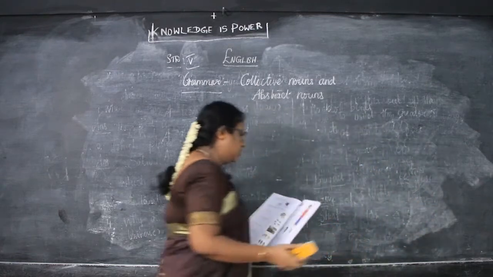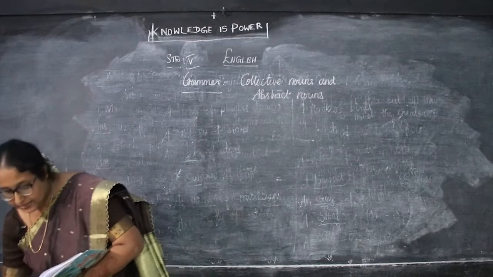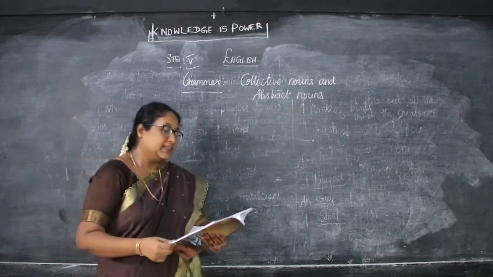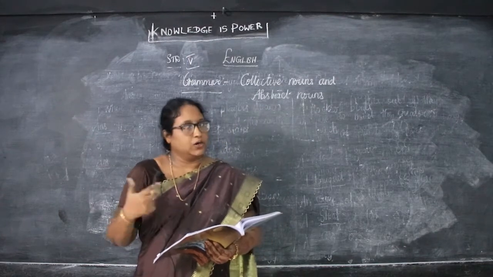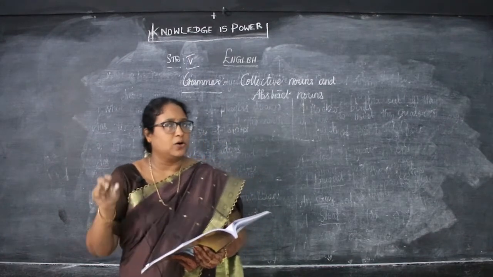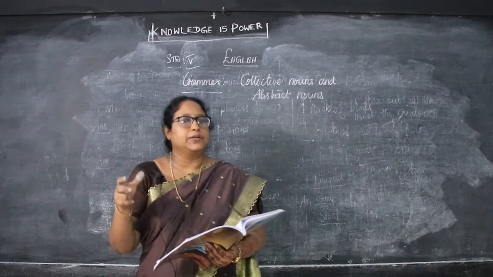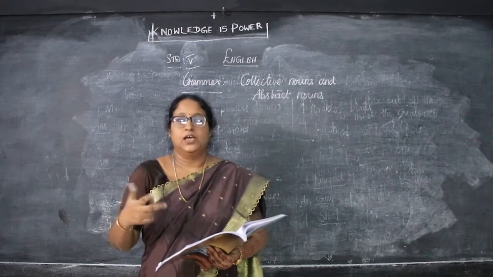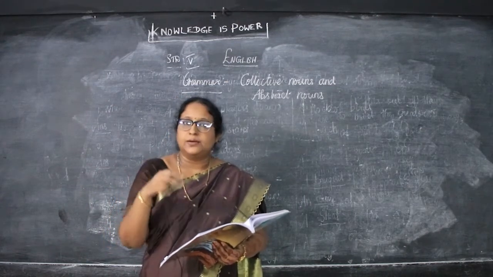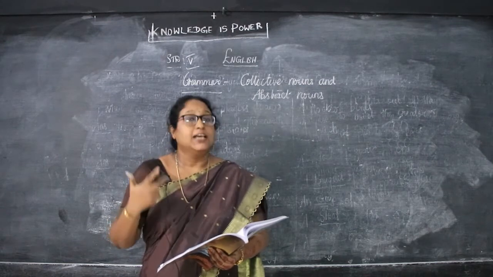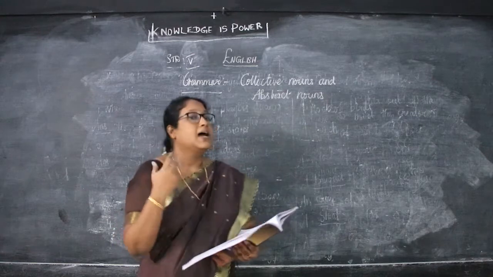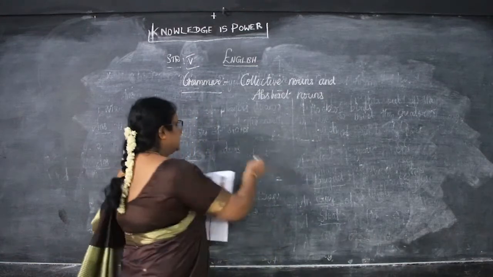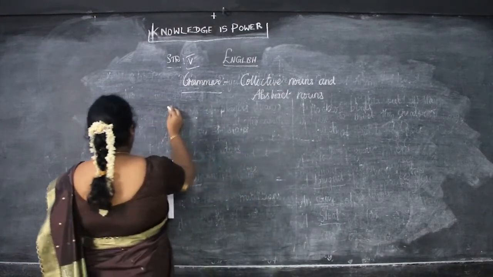So abstract nouns are naming words that can be felt and experienced. We cannot see or touch them. For example, if you take happiness, we cannot touch it or see it, but we can feel it. That feeling which we can feel is called an abstract noun. What are they called? Abstract nouns.